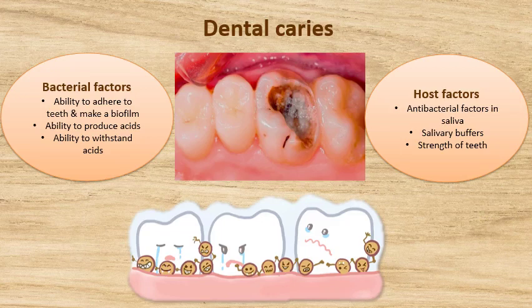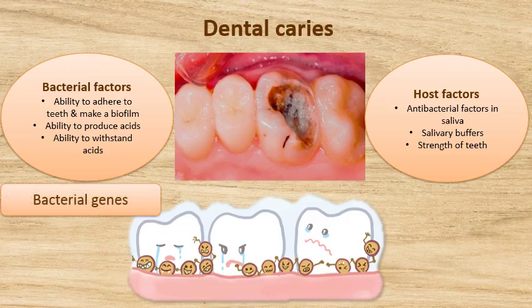If we look at the bacterial factors, such as their ability to adhere to teeth and develop a biofilm, their ability to produce acids so that they can demineralize our teeth, and also their ability to withstand acids so that they can survive in a high acidic environment, all these factors are determined by bacterial genes.